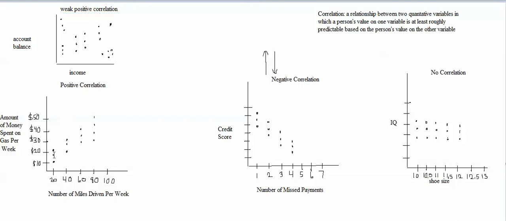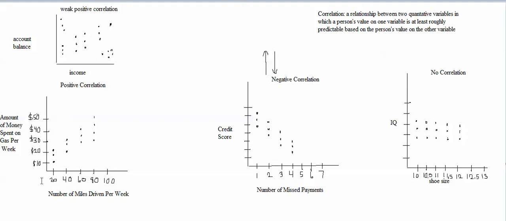And I'm thinking that number of miles driven per week and amount of money spent on gas would be more of a strong correlation, meaning it would be more consistent, because if you drive more miles per week, you always spend more money on gas. So there aren't going to be very many people up here who don't do very much driving but still spend a lot of money on gas. Because if you don't do very much driving, there isn't any reason to expect you to be spending a lot of money on gas up here.